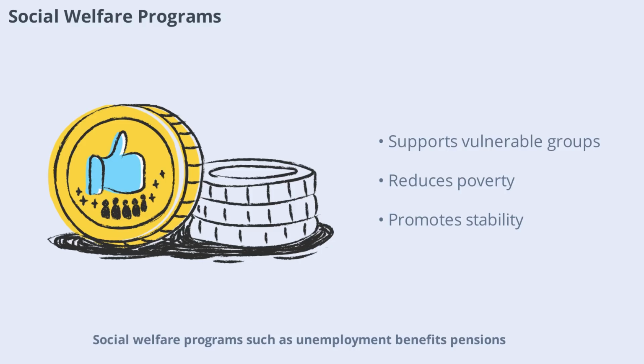Social welfare programs such as unemployment benefits, pensions, and food assistance are funded by taxes. These programs provide a safety net for vulnerable populations and help reduce poverty. By supporting social welfare, governments promote social stability and economic opportunity for all citizens.